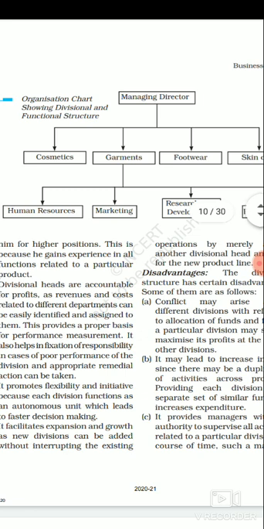Second is marketing, which is responsible for selling, right, and responsible for informing the consumer about the kind of product which is available in the market.